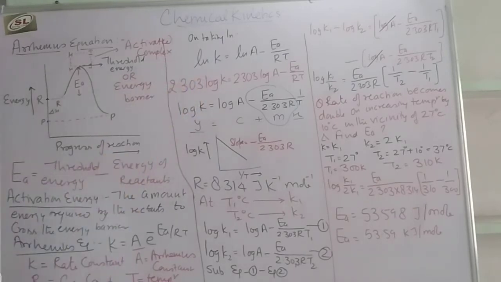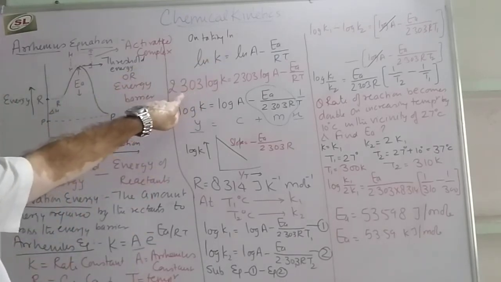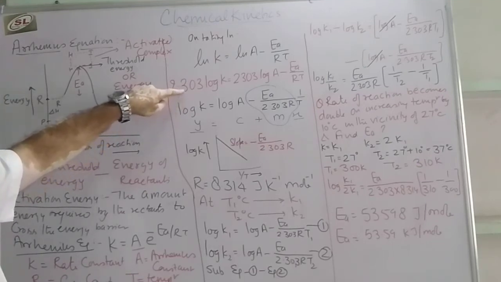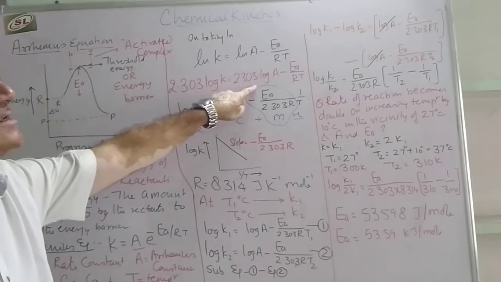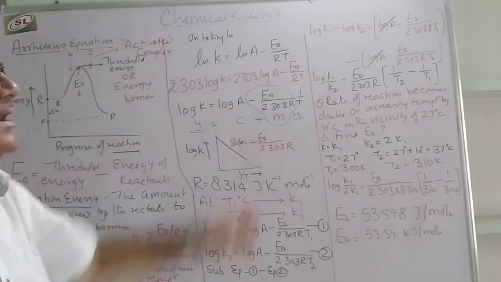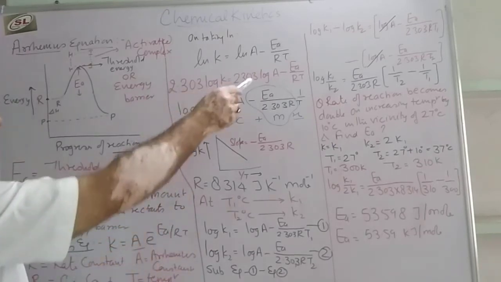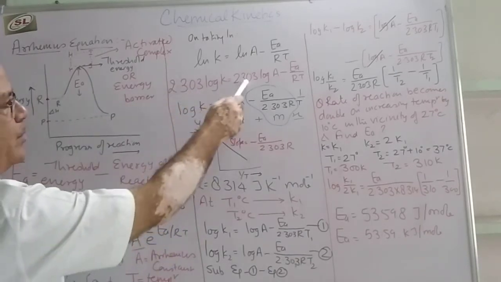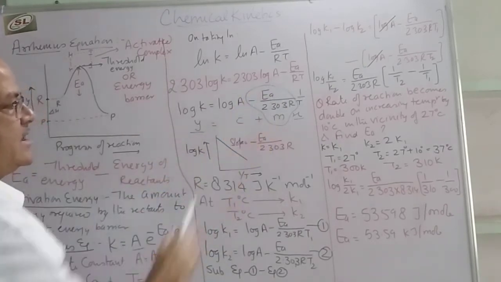Then we will convert it into log to the base 10. So we will multiply the whole equation with 2.303. It will change to 2.303 log K is equal to 2.303 log A minus E upon RT. After that, this equation is divided by 2.303. So these two 2.303 will be cancelled out, and here the 2.303 will appear.